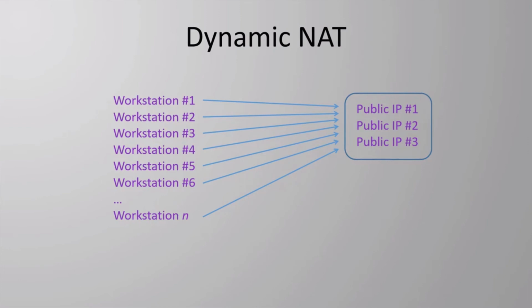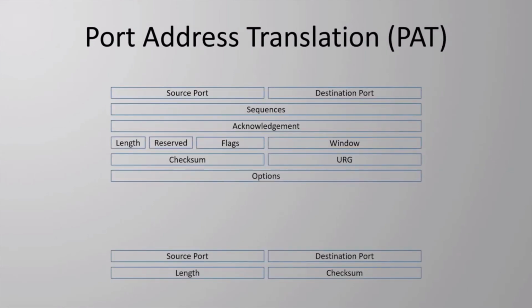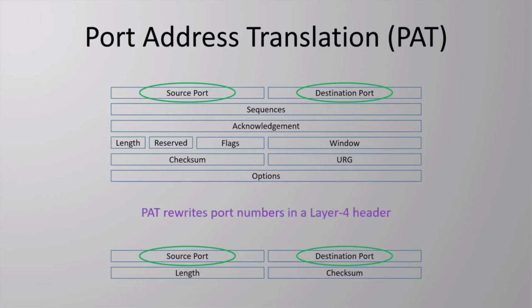Closely working hand in hand with NAT is port address translation, or PAT. In fact, they're so closely related, we usually just use the term NAT as an umbrella for both of these technologies. If you remember back to when we looked at TCP and UDP, you will remember that they also use headers. And in these headers are source and destination ports. Just as NAT rewrites IP addresses in the IP header, PAT rewrites port numbers in a TCP or UDP header. In most cases, PAT and NAT will work together, so one will be changing the IP address and one will be changing the port number.